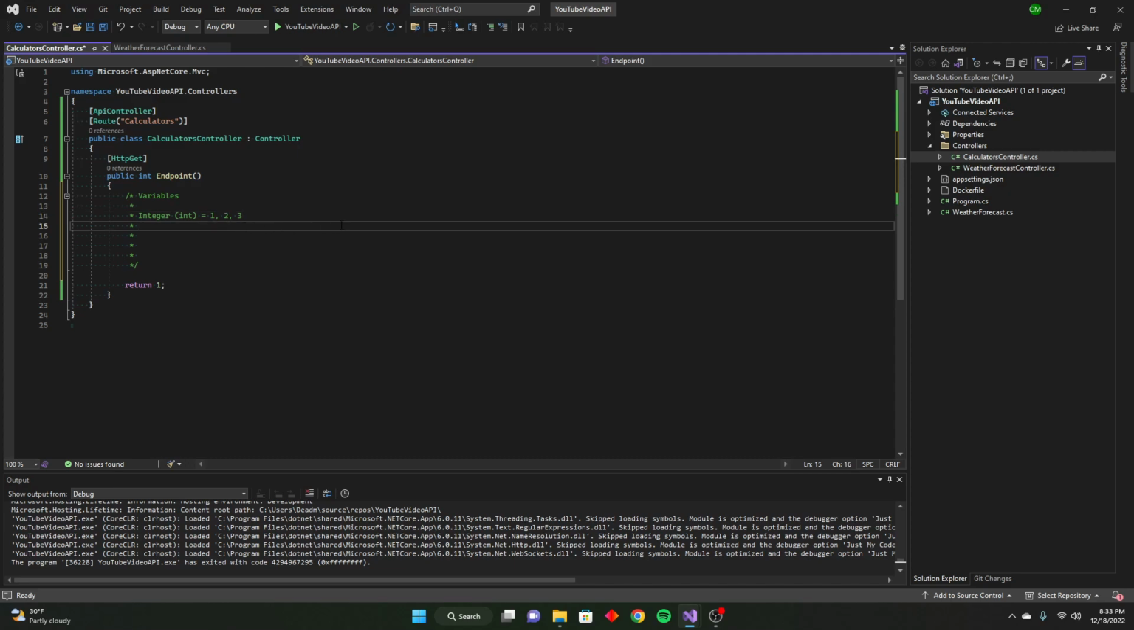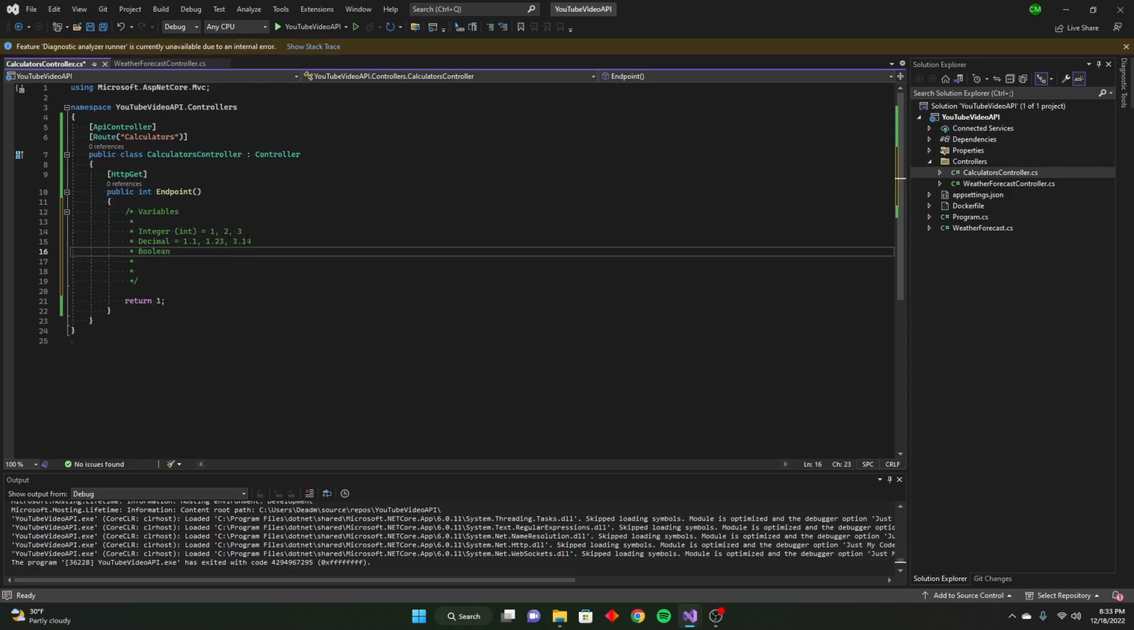And then you also have another numeric one called the decimal, which, as the name suggests, can be any number that has a decimal. So 1.1, 1.23, even 3.14. Next, we have the Boolean, or in C#, the bool, which can only be either true or false. These typically help with decision making, as we'll see later on.